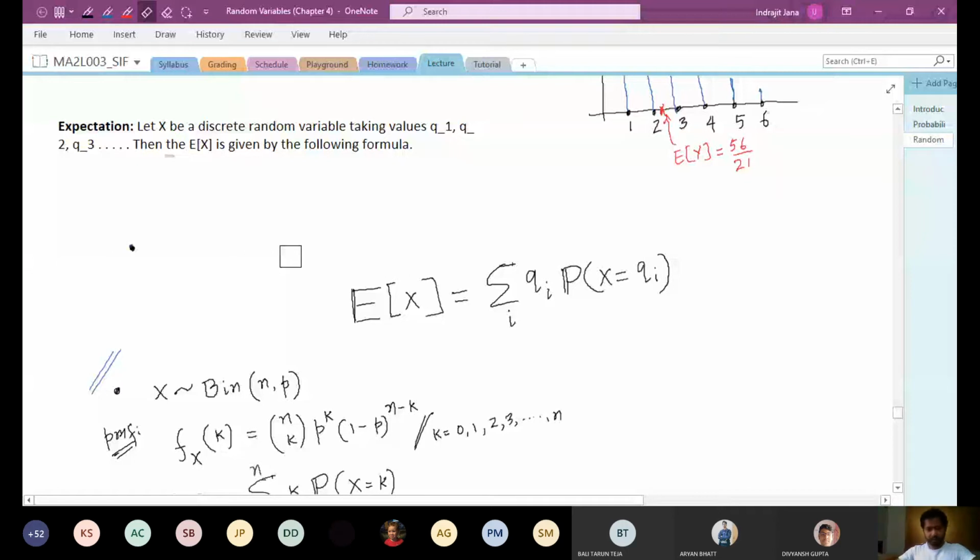So my pen is not working properly. Let me try to highlight this. Okay, it's working, kind of.